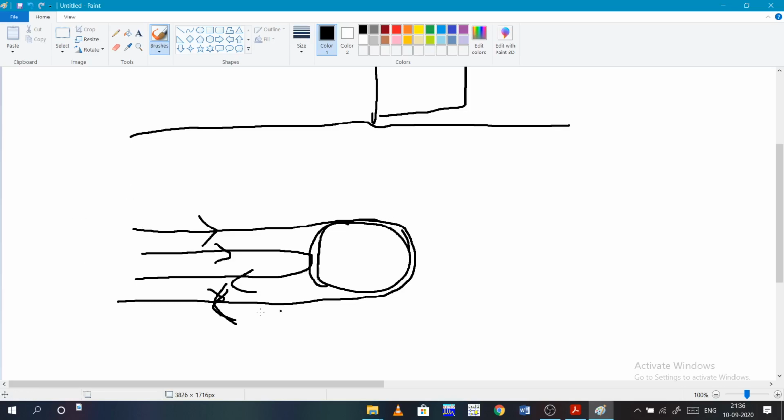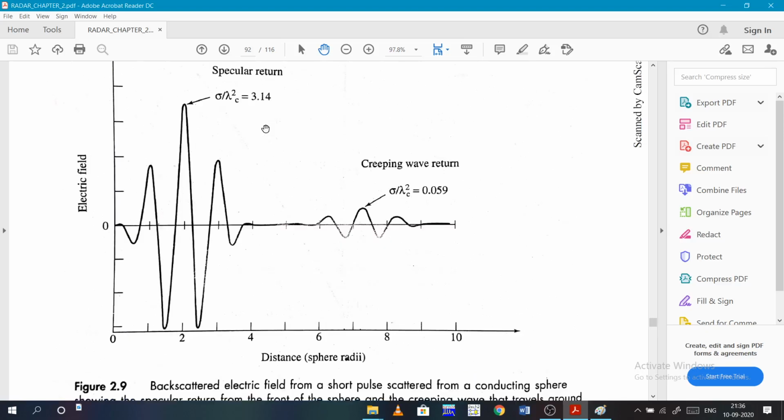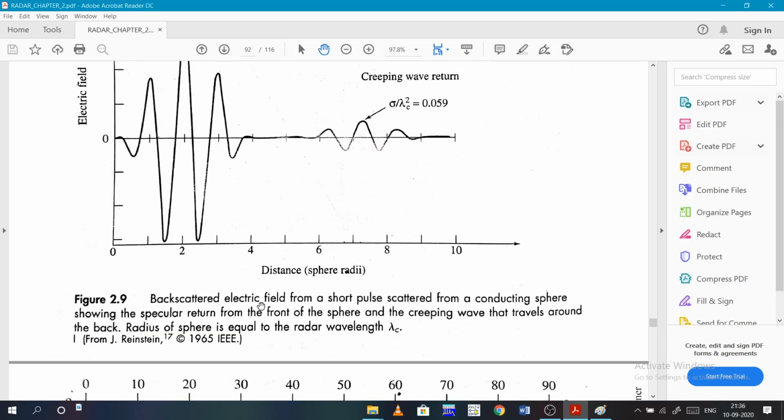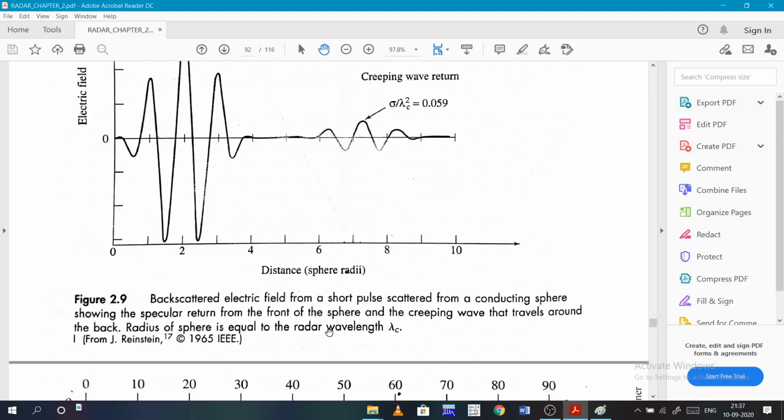This part is the creeping wave return, and this is the specular return. The backscatter electric field of a short pulse scattered from a conducting sphere shows the specular return, and the creeping wave travels around the back.